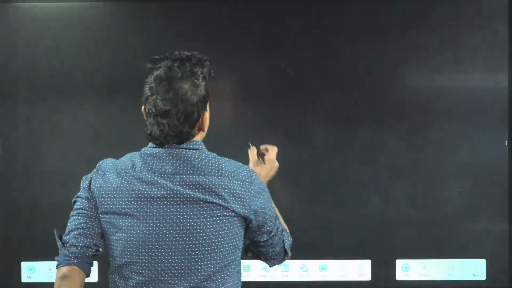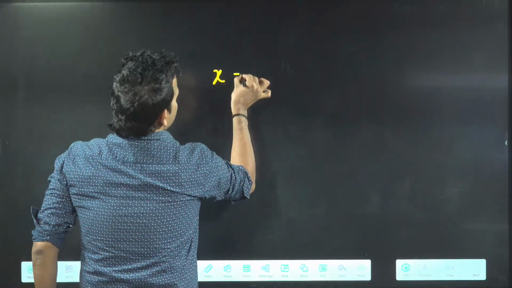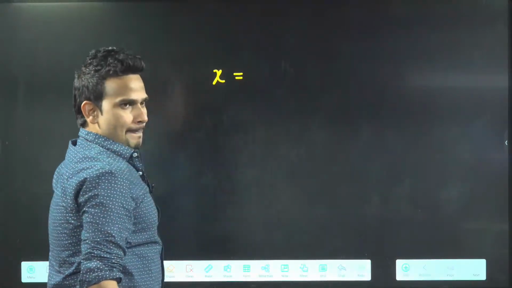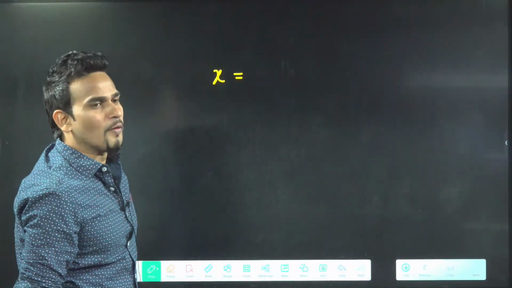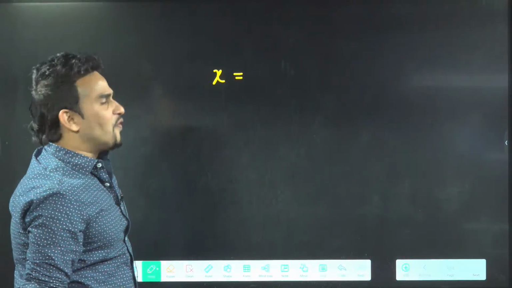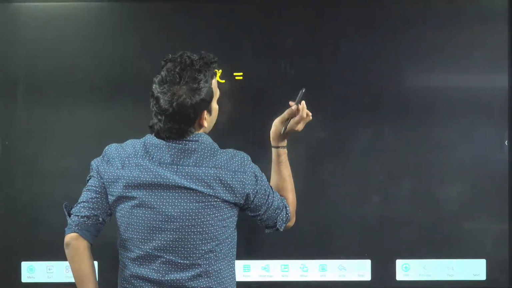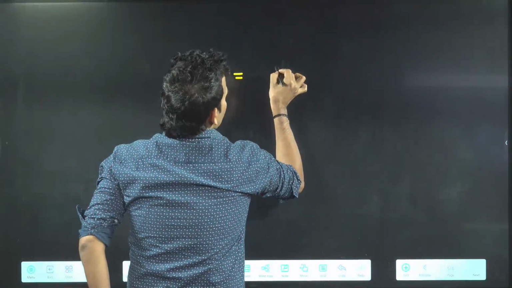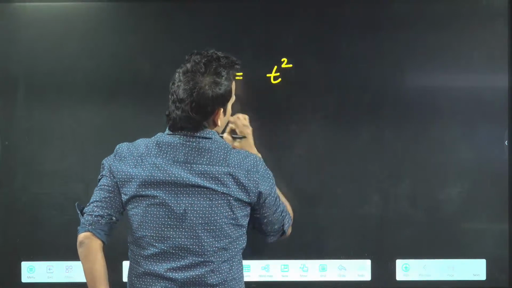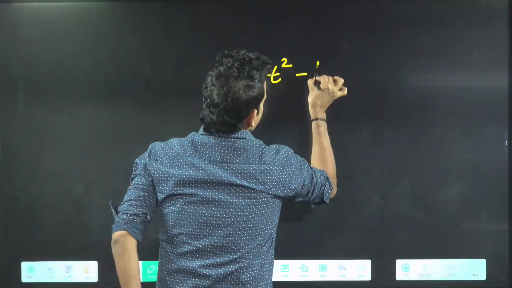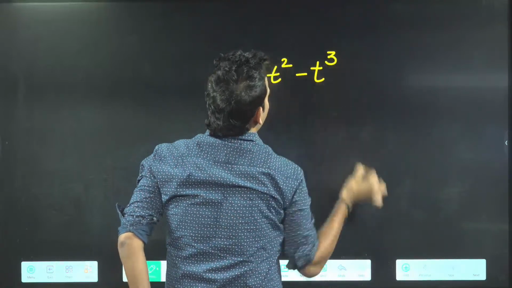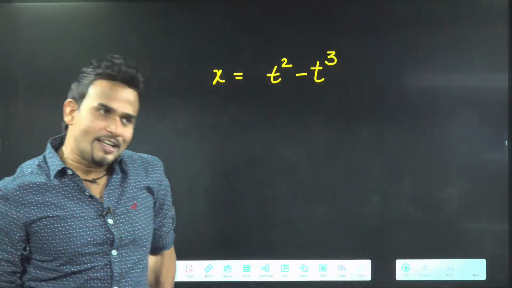Find the acceleration of the particle when it comes to rest.